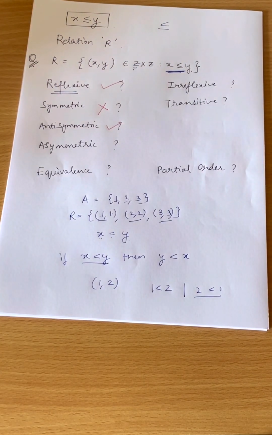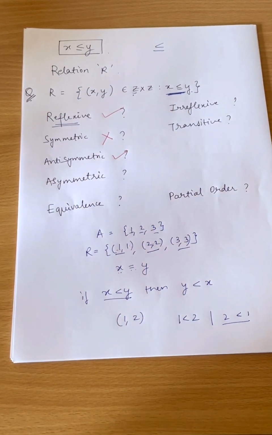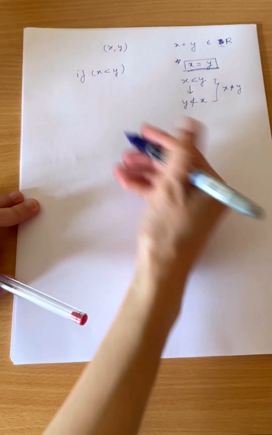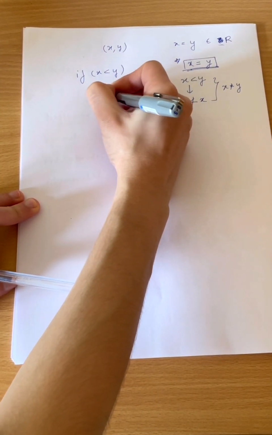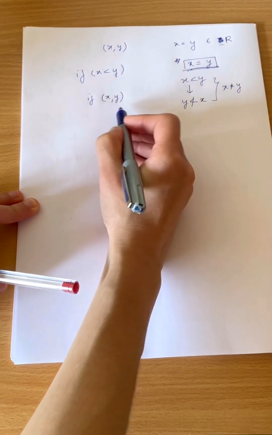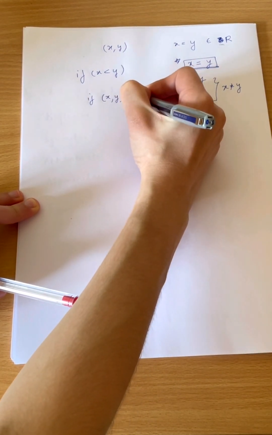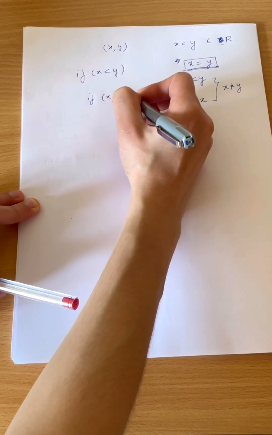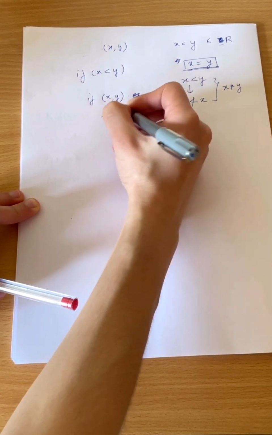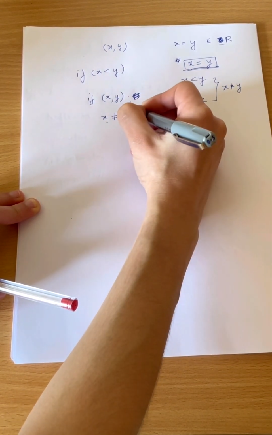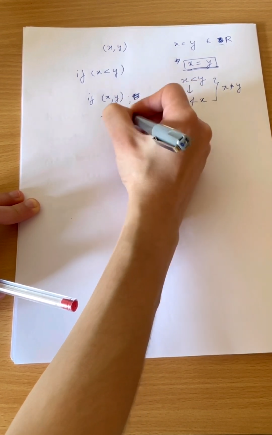What about asymmetric? Asymmetric says if x comma y is present, then the condition is x is not equal to y for all possible real numbers.